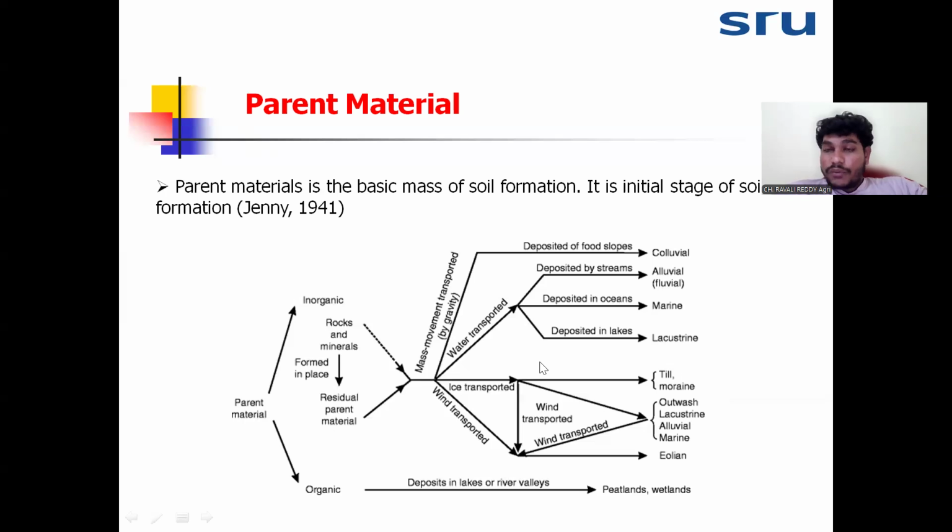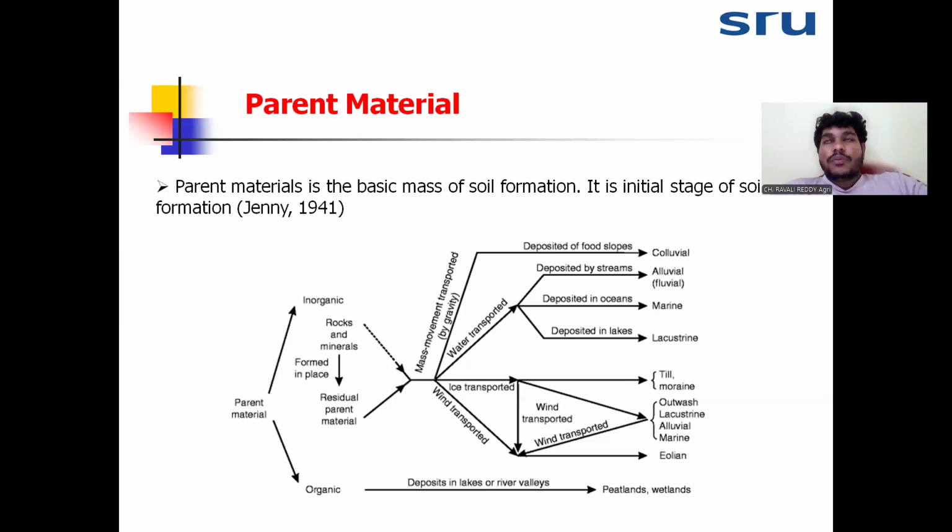How does parent material bring changes in the soil properties? For example, consider two parent materials, basalt and granite. Basalt will give fine texture soil, whereas a coarse parent material, that is granite, will give coarse texture soil. Soil texture, water holding capacity, and drainage of the soil depend on the parent material. Mostly the physical properties of the soil depend on which type of rock or material is there.